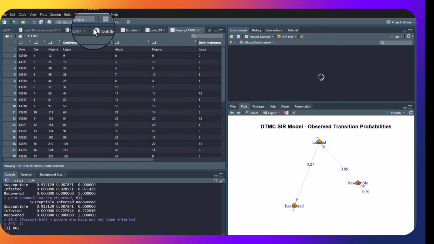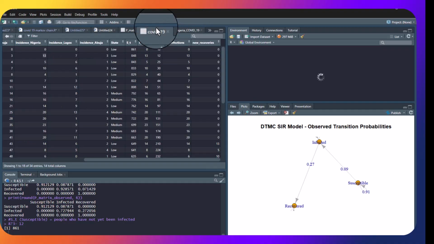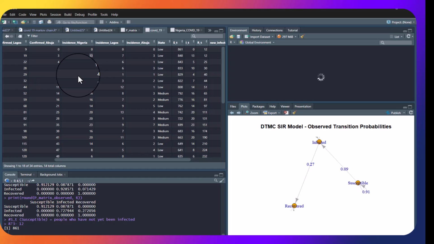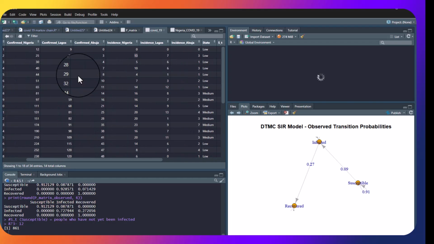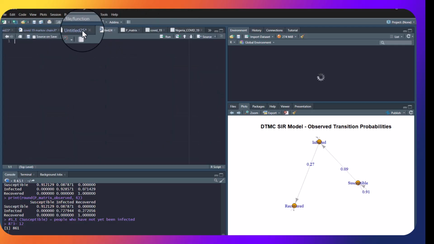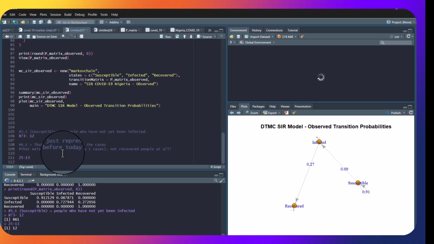It is calculated by confirmed cases minus the daily cases. So that would be 25 minus 13 for the second day. Confirmed is 25. So the number of cases that existed before that day is 25 minus 13, which is 12. So that is how R_T is calculated.